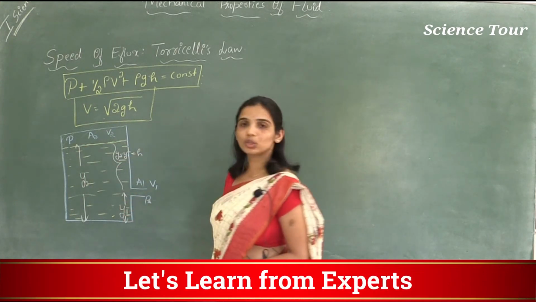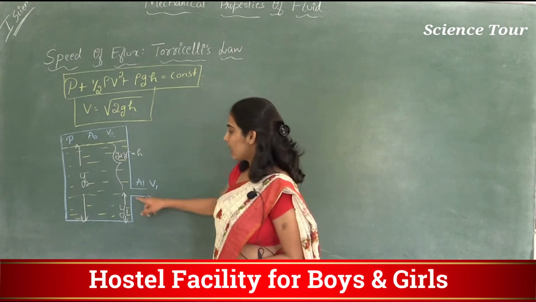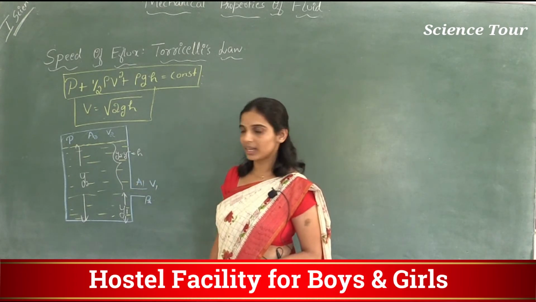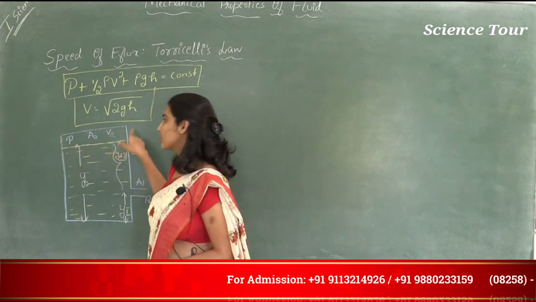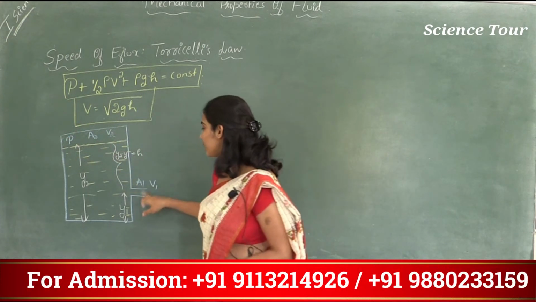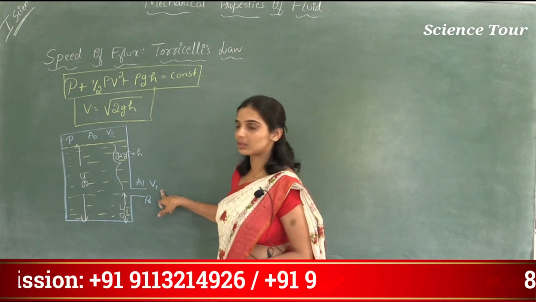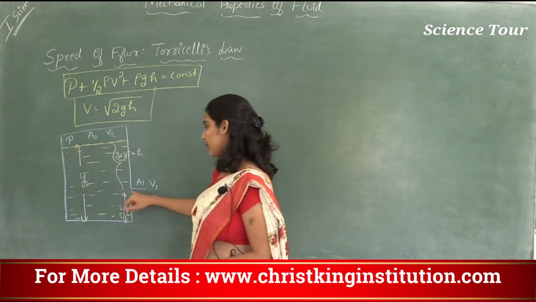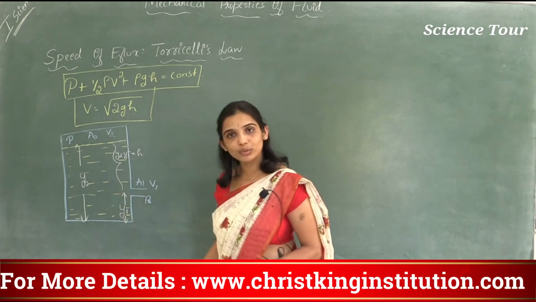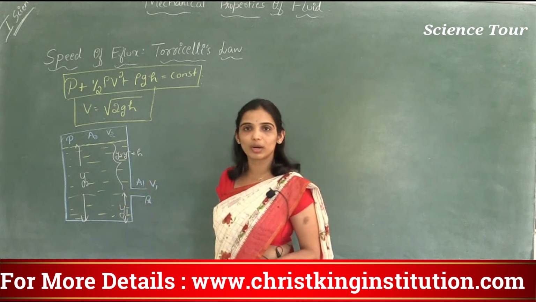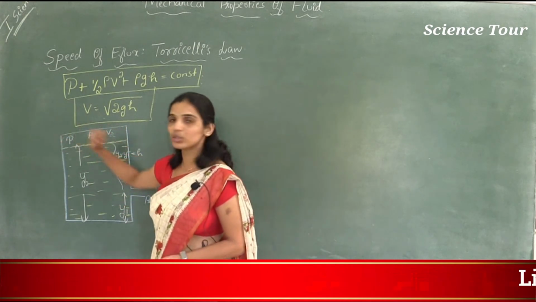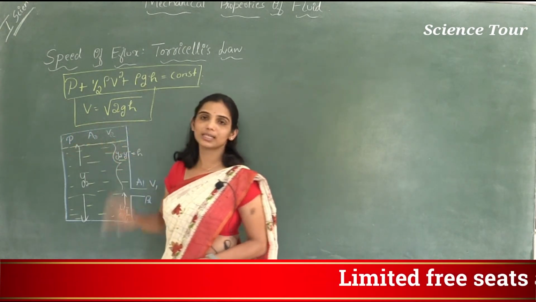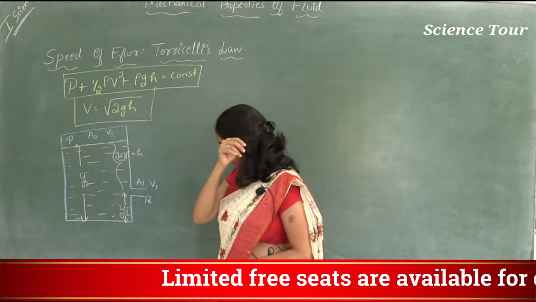At height Y1 there is an outlet, and the outlet has area of cross section A1 and the area of cross section of this tank is A2. Speed of water at the outlet is V1 and speed of the water on the top is V2, and pressure at the outlet is atmospheric pressure because it is exposed to the atmosphere. Here it is a closed container, so pressure is P.